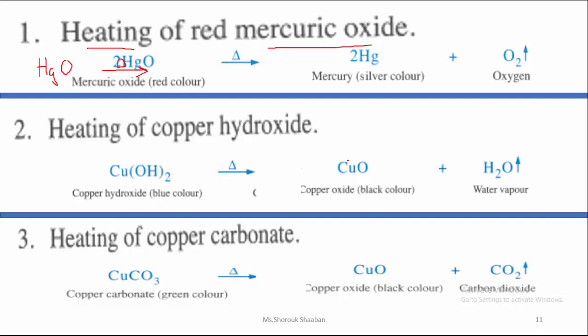Now we finished the first type of chemical reaction, which is thermal decomposition reaction. And as we learned, this kind of reaction depends on heat, and we talked about 5 examples of it.